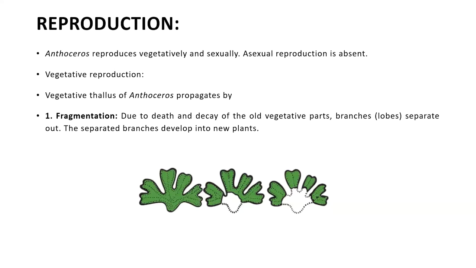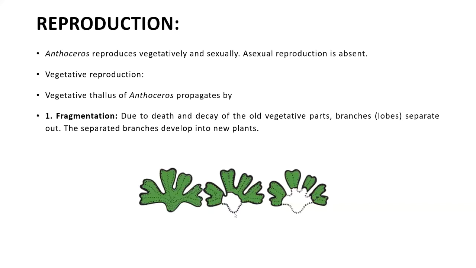Here you can see in the diagram, in the first one, there is an entire thallus gametophyte, and due to death and decay of the old vegetative parts or the branches, the lobes separate out, and these separated branches further develop into new plants. So this is the entire thallus.